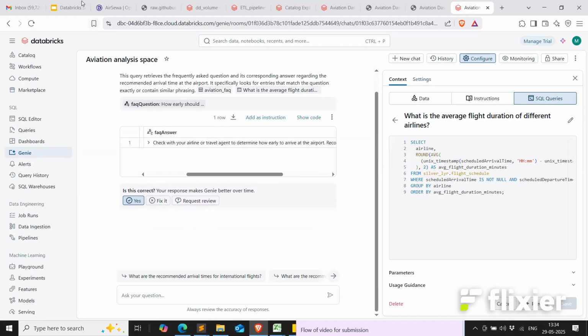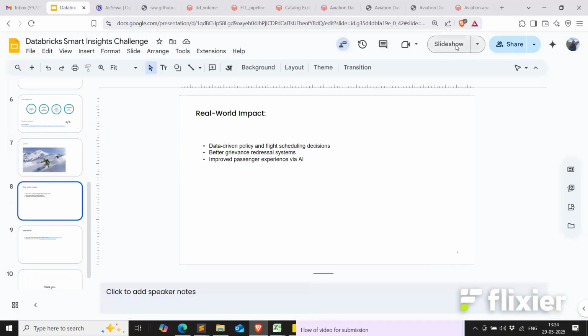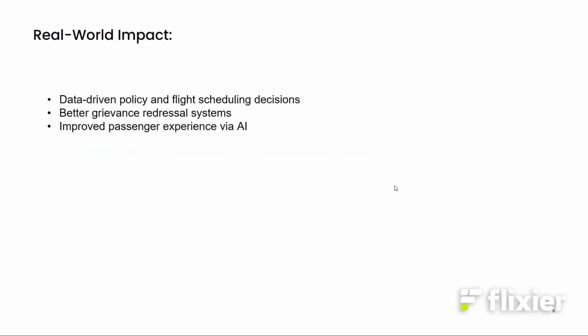So yeah, going back to the PPT. What is the impact that we are creating here? Basically, all these dashboards will help the government to plan better for the flights, and it will help them to resolve these grievances based on the summary metrics that we showed, and it's also improving the passenger experience via the self-service platform that we have created.